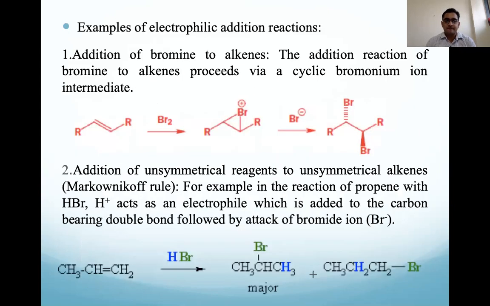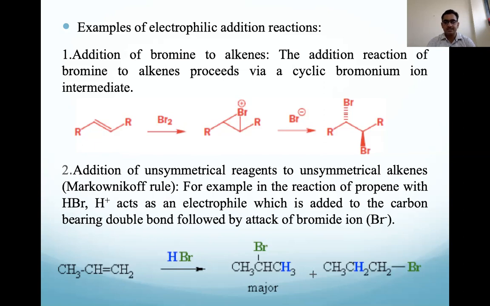Some examples of that. First, addition of bromine to an alkene. The alkene is given along with bromine. This addition reaction of bromine to an alkene proceeds via a cyclic bromonium intermediate. The high energy pi double bond attacks the bromine, so we get this brominated intermediate, the bromonium ion. Then another Br minus, the leaving group, attacks from the back side and opens that bromonium ion, and we get the dibrominated product.